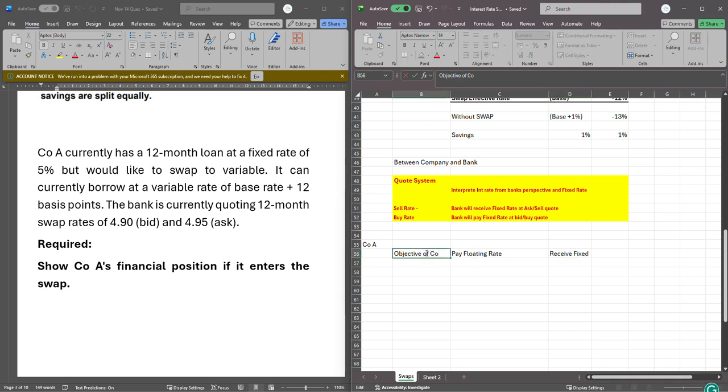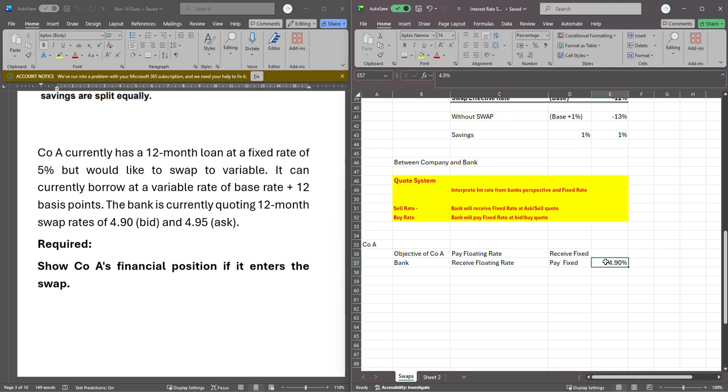So that's CoA. What will be for the bank? It's going to be the opposite. So the bank would want to receive floating. They would have to receive floating, and they will have to pay fixed, because it must mirror the opposite of what the company wants. The question is what rate? Bank is paying fixed. If you look at the quote, 4.9 to 4.95, the bank will always pay at the lower rate, and that is 4.9, and that is why this will be 4.9%.